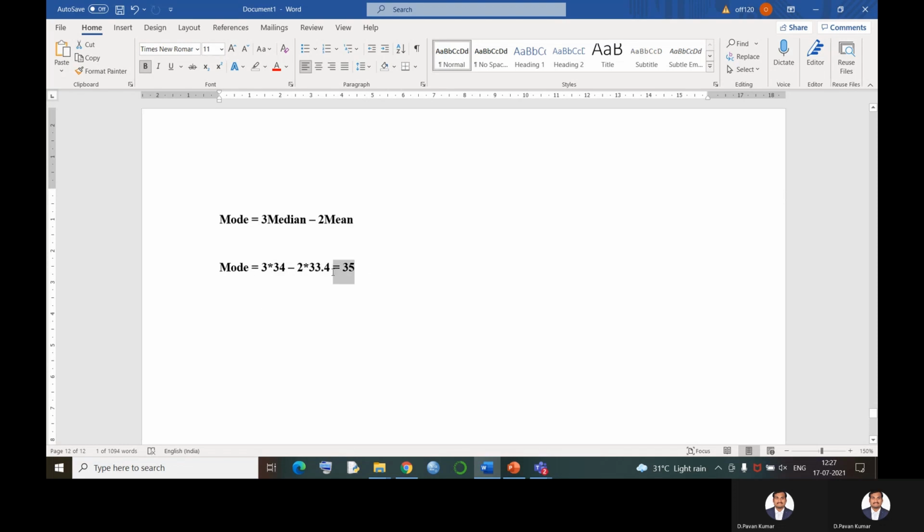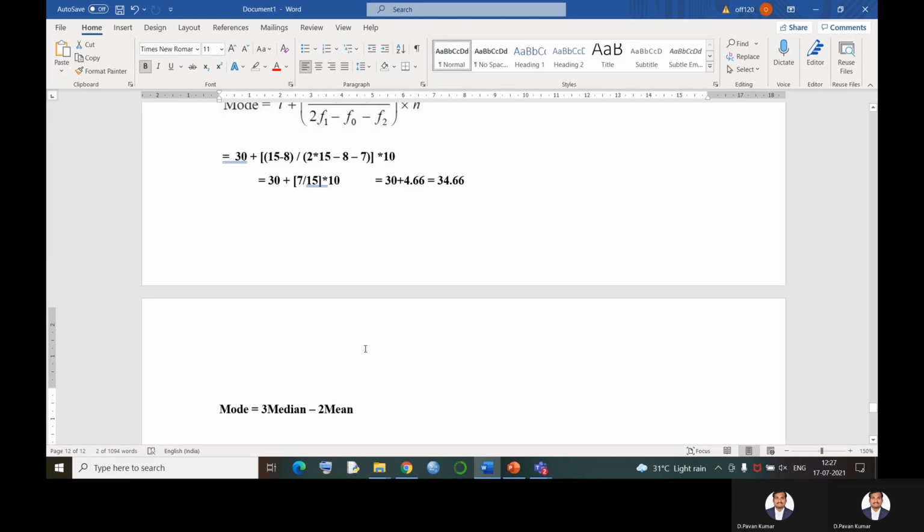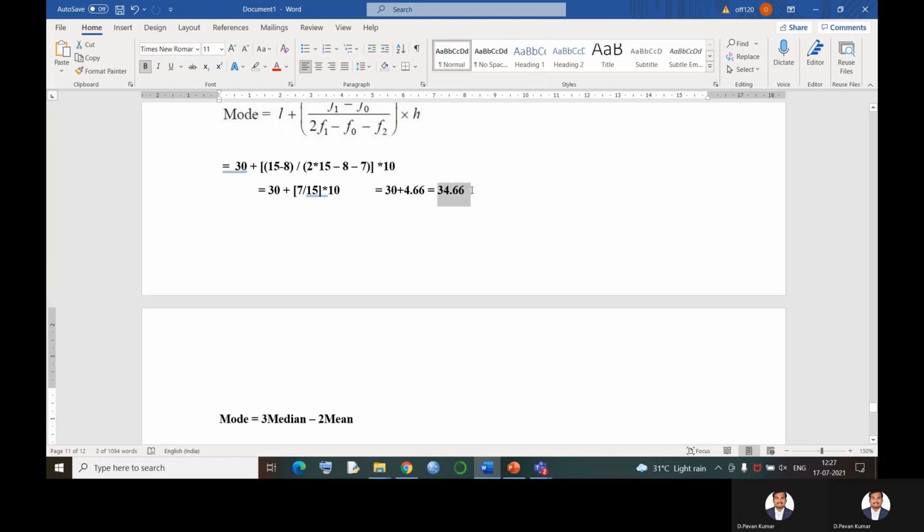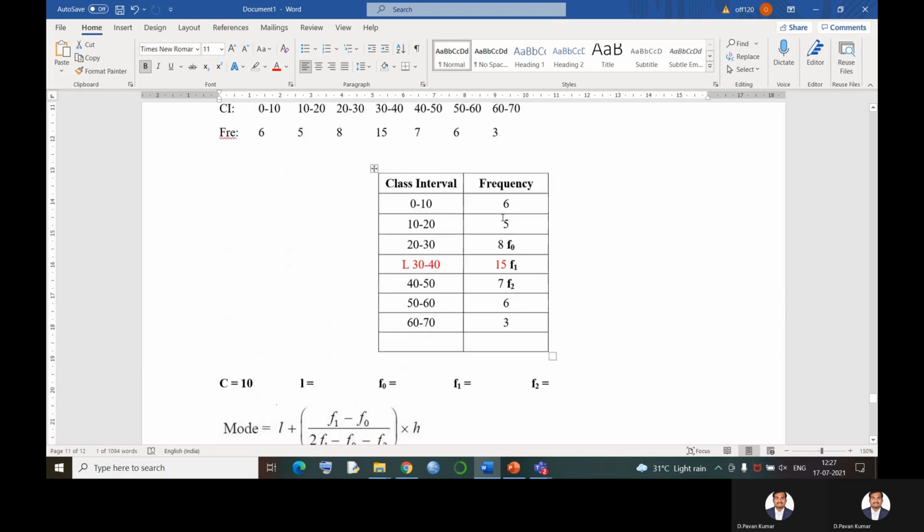By substituting in the formula, we got 35. See, the same problem gave 34.66, and once you take the approximate value, it is equal to 35. That is how we find the mean, median, and mode for the given distributions.